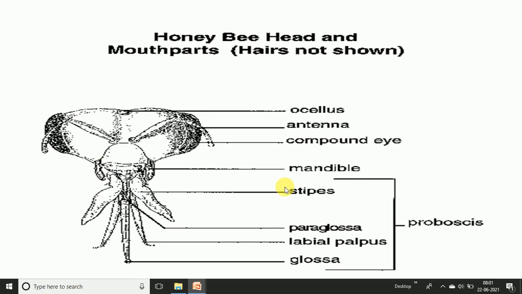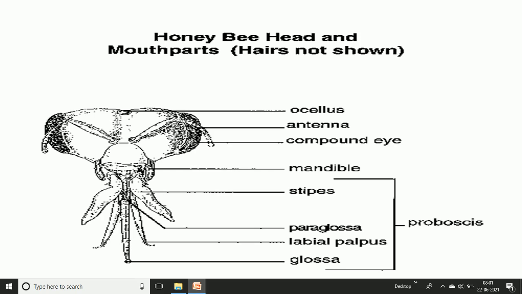Here we can see the very prominent structures. First, the labrum is reduced and is a small plate-like structure. The mandibles in the honeybee are small and undenticulate. The denticle part is absent on the inner margin. They are strong and connected with abductor and adductor muscles. These mandibles are not denticulate. They help in molding the wax.